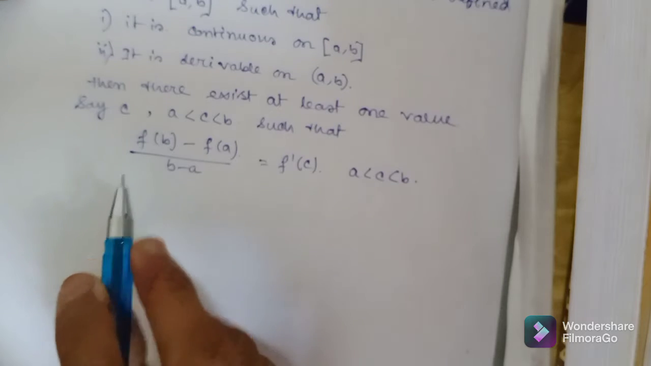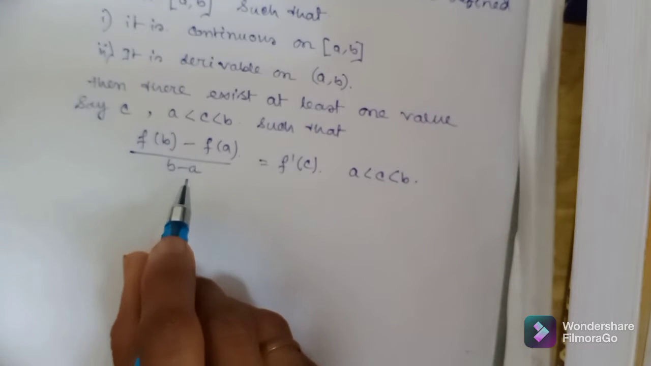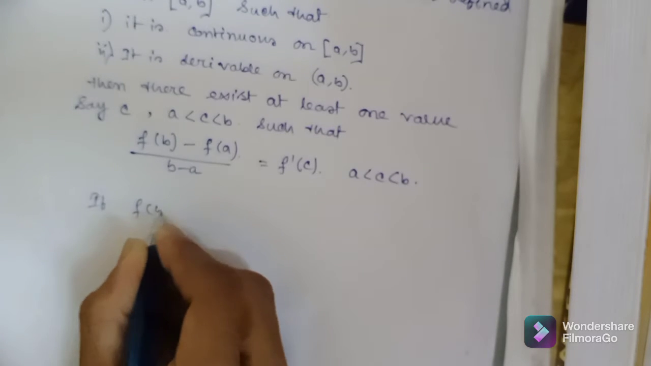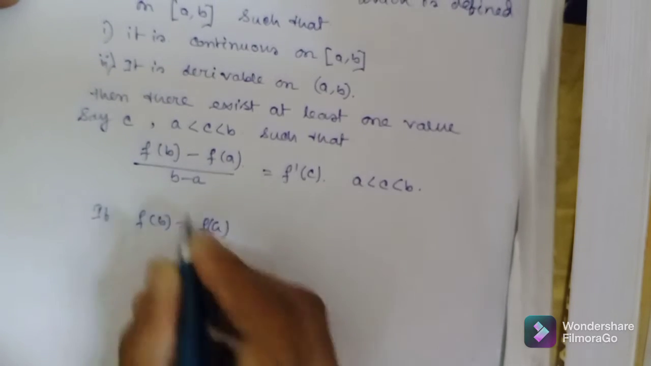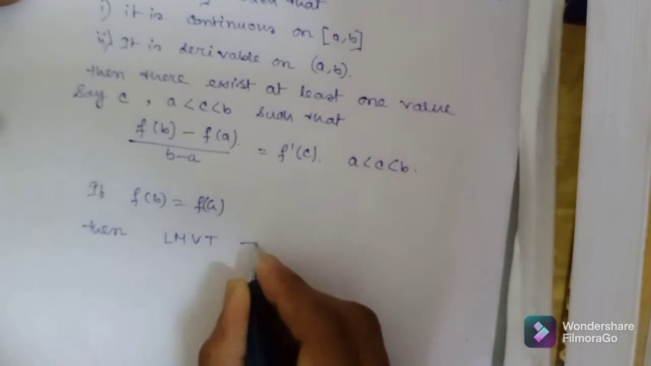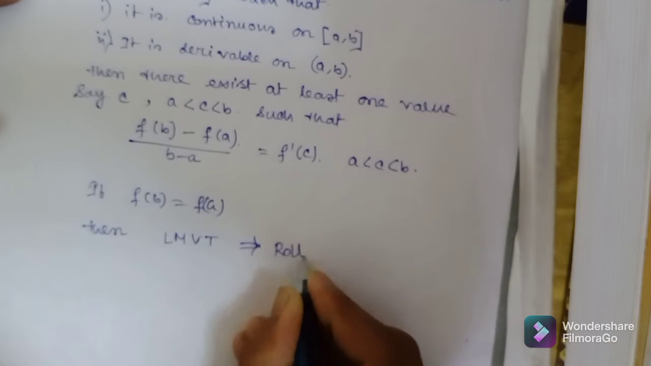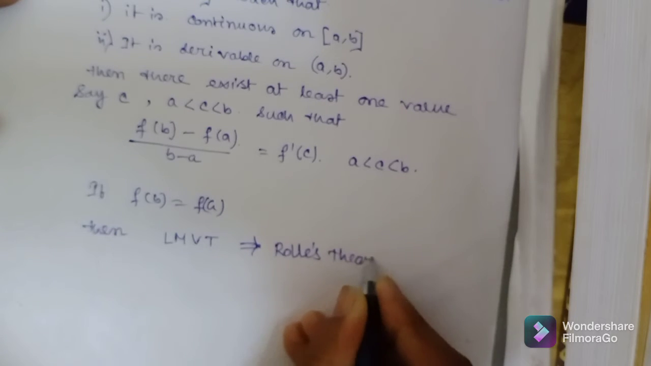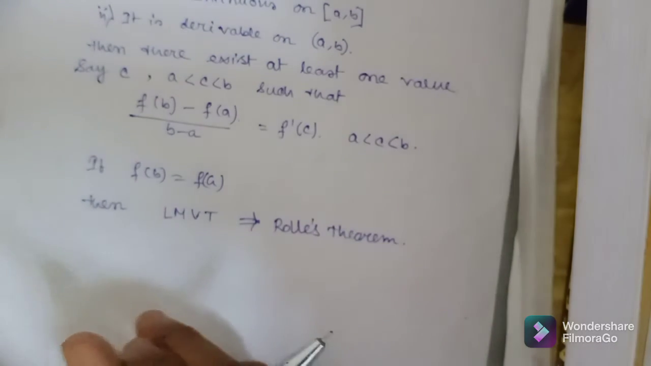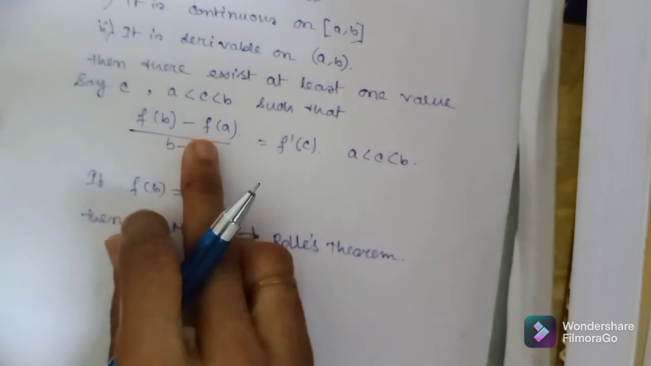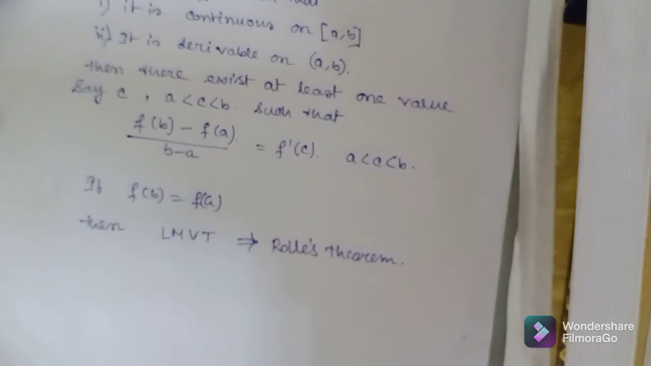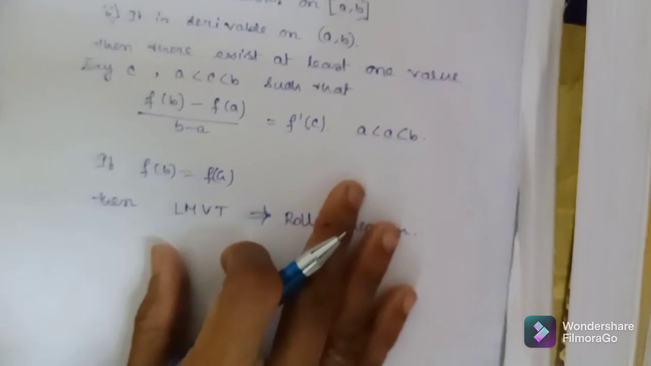Now if we put here that f(b) equals to f(a), then LMVT converts to Rolle's theorem. Okay, Lagrange mean value theorem converted to Rolle's theorem, because when f(b) equals to f(a), then f dash c equals to 0. Okay, then Lagrange mean value theorem converted to Rolle's theorem.